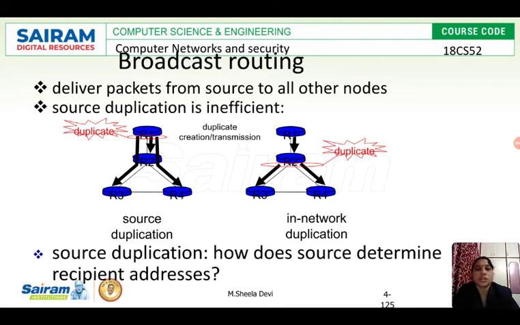Instead, R2 or the other nodes, according to the number of nodes they are directly connected to, will duplicate and broadcast the data to their neighboring nodes. This is how in-network duplication reduces the inefficiency of source duplication.